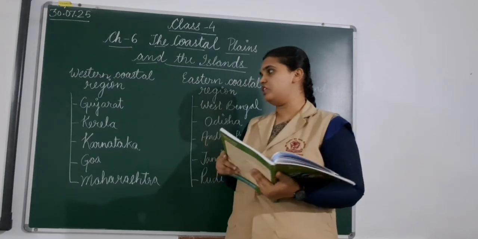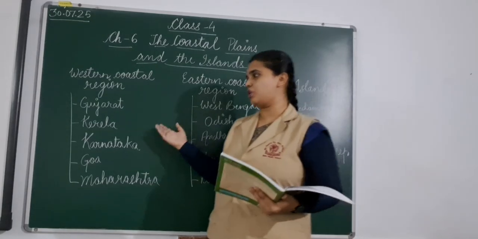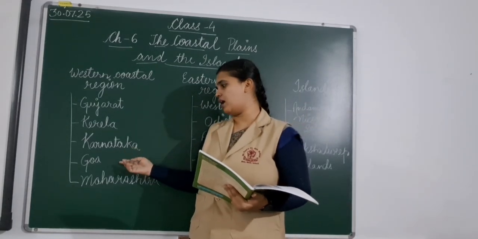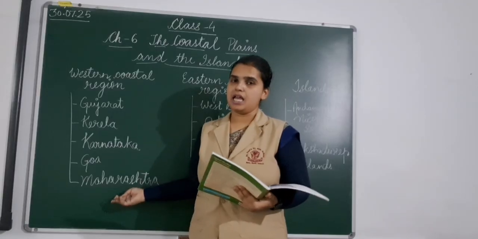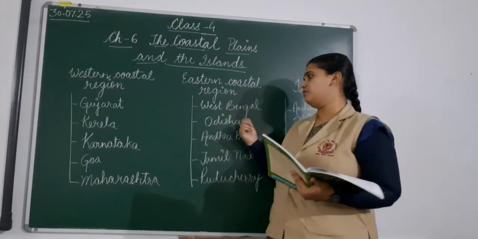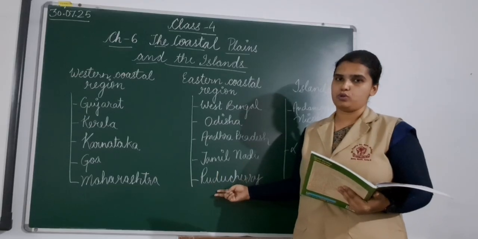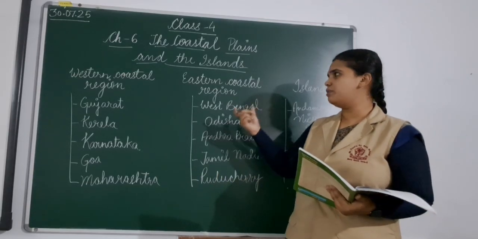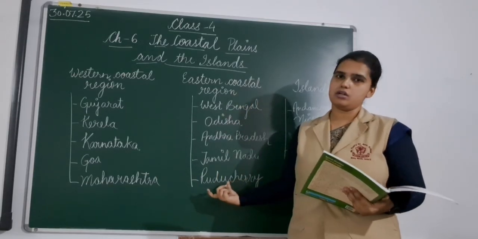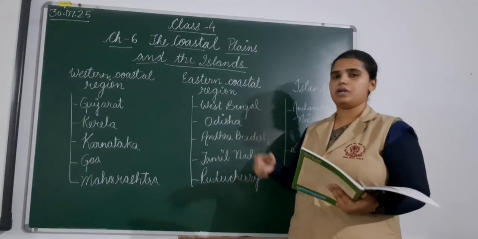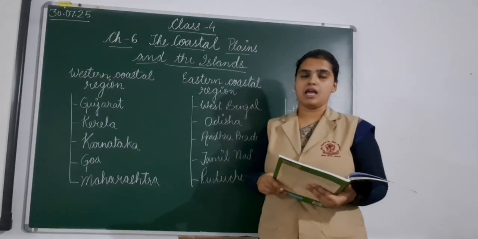In the Western Coastal Region, we have already studied Gujarat, Kerala, Karnataka, Goa and Maharashtra. In the Eastern Coastal Region, we have West Bengal, Odisha, Andhra Pradesh, Tamil Nadu and Puducherry. So let us revise in brief the states of the Eastern Coastal Region. First one, that is West Bengal.